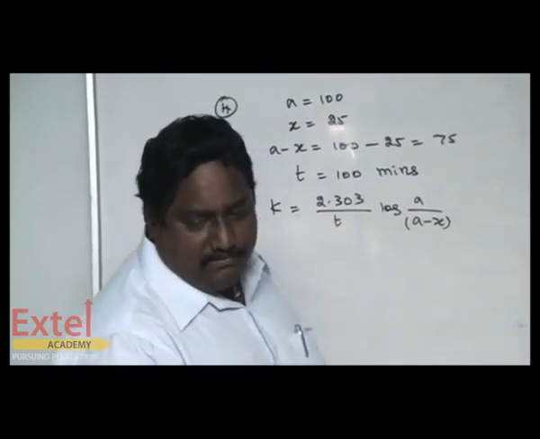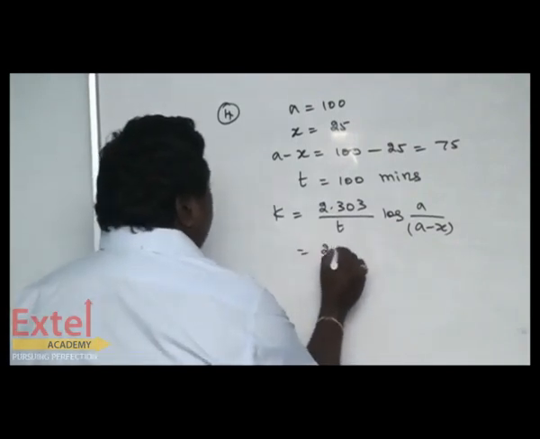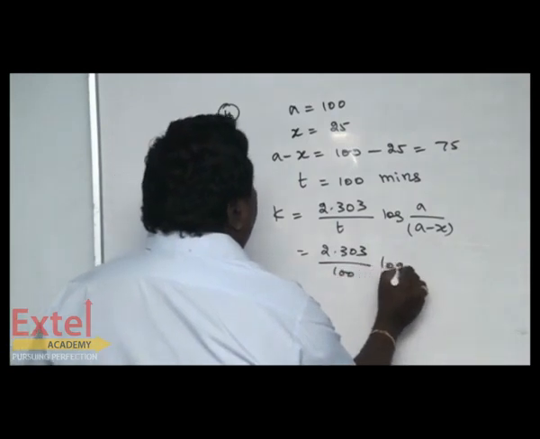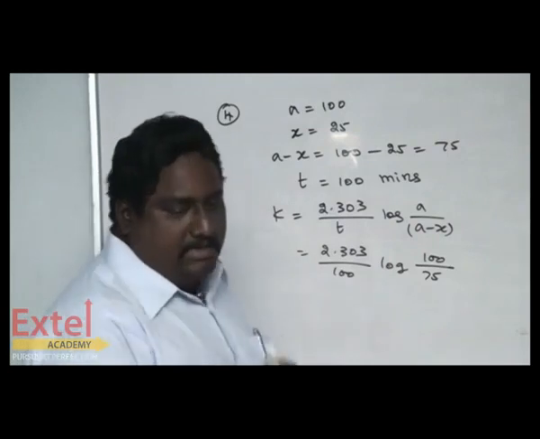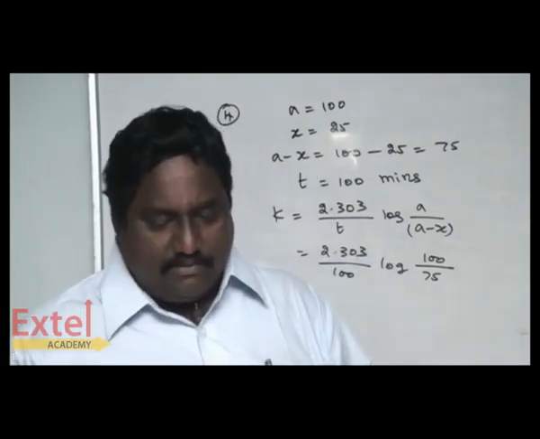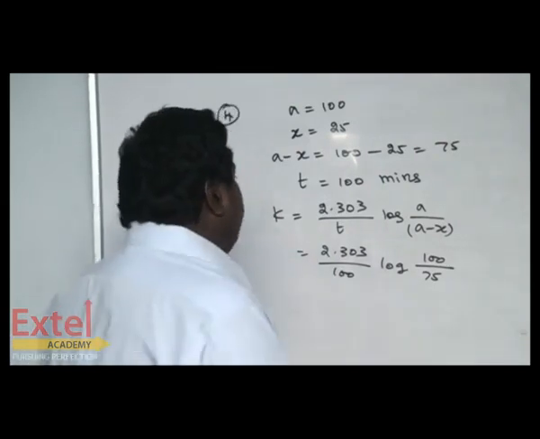Substitute all the values: 2.303 by 100 log of 100 by 75. Cancel. 100 by 75, 25 can be cancelled off.